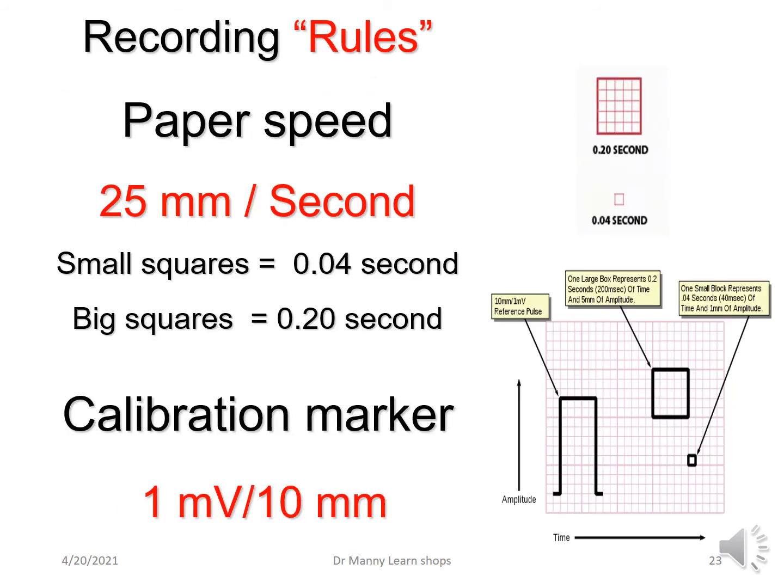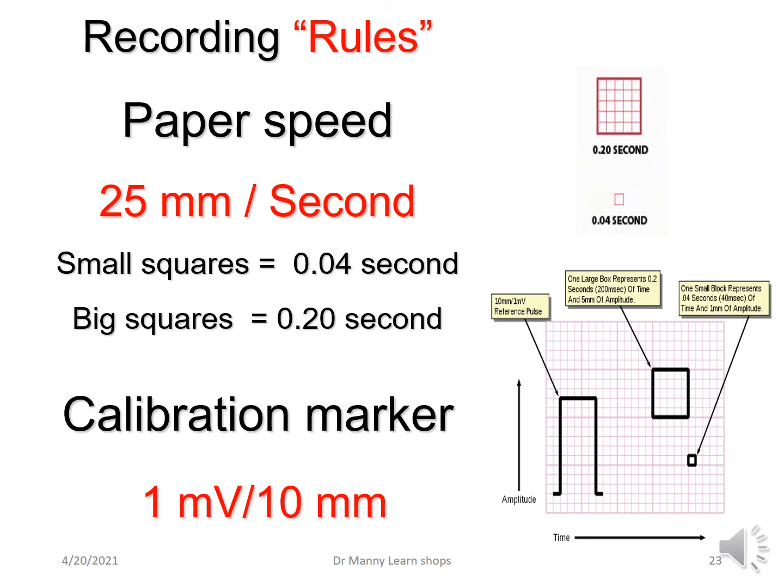So these are some of the recording rules that I think are important to remember. Guidelines. You always have to check that your paper speed is set at 25 millimeters per second. And if you check that it is set at that, then the small squares are equal to 0.04 of a second, or 40 milliseconds. And big squares are equal to 0.2 of a second, or 200 milliseconds.